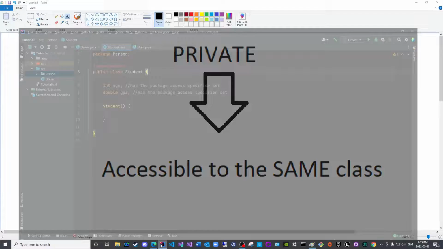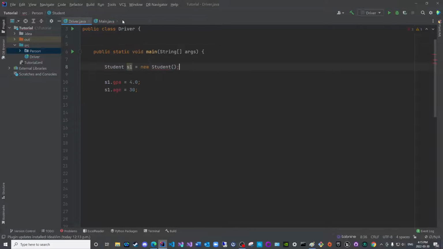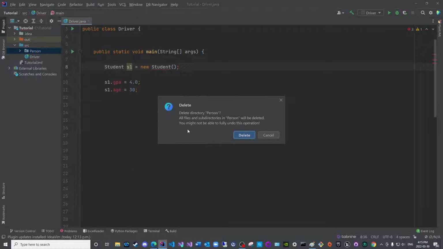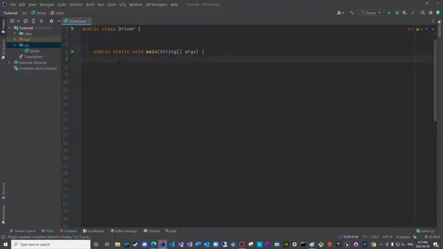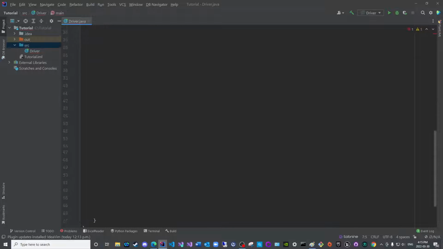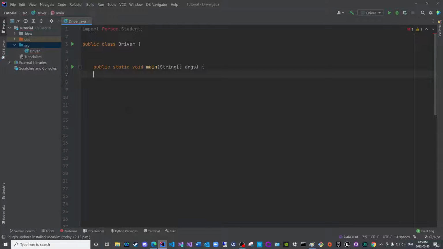Let us return to IntelliJ, and I forgot to delete these, so I will delete these. Okay, so I have deleted these. I still have an error somewhere. There. Do not worry, I will cover the import statement soon, bi'ithnillah.